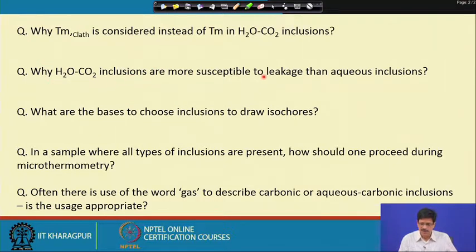H2O-CO2 inclusions are more susceptible to leakage because of the building up of internal pressure, which exceeds the yield strength of the host mineral.